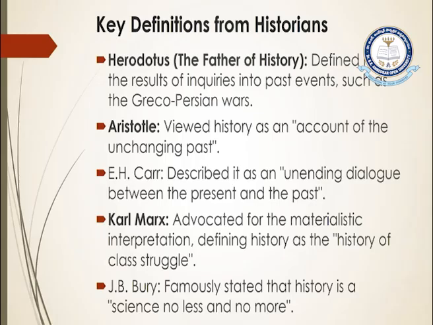E. H. Carr, another famous historian, described history as an unending dialogue between the present and the past. Dialogue means discussion: the present is the historian, the past is the facts. Past events are collected as sources by the present historian. Without facts, the historian cannot write history. So he described it as an unending dialogue between the present and the past.